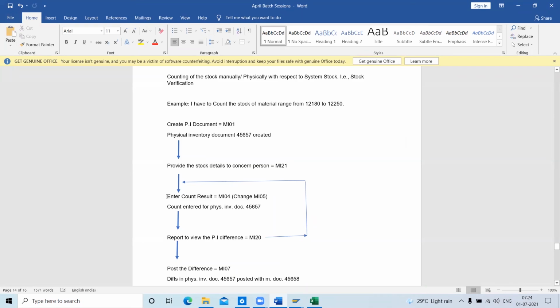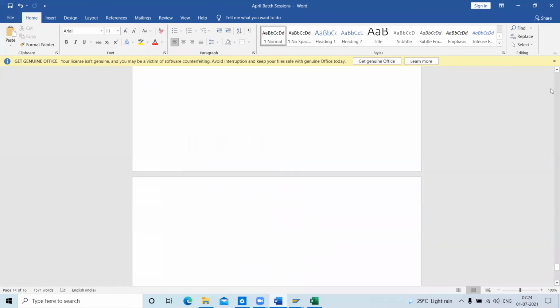Then he counted it, then I entered the quantity. Then I generated a report to see how many differences occurred. If I'm good with that, I can post it, or else I can give it to the concerned person for re-verification.